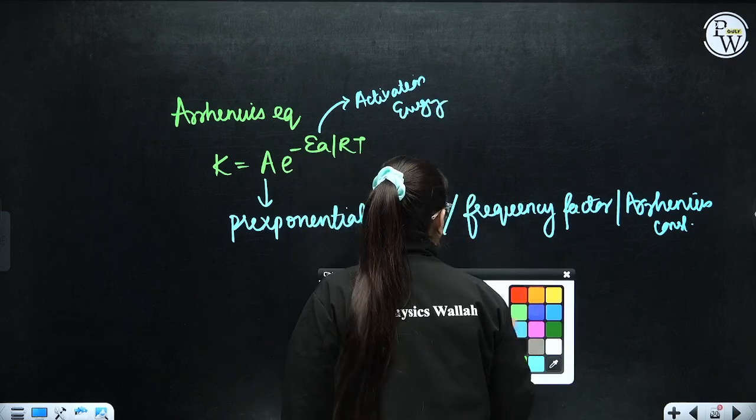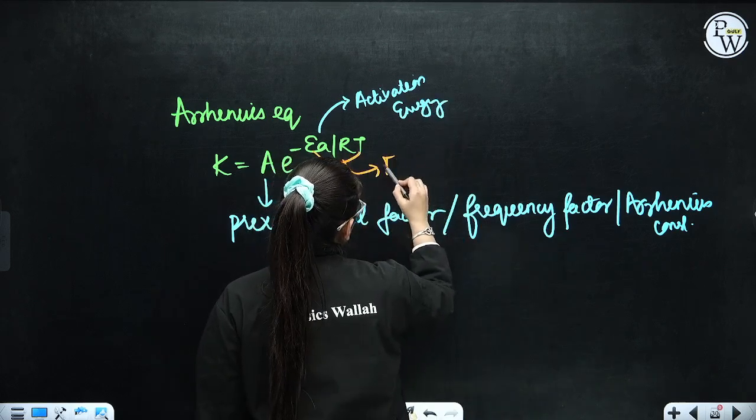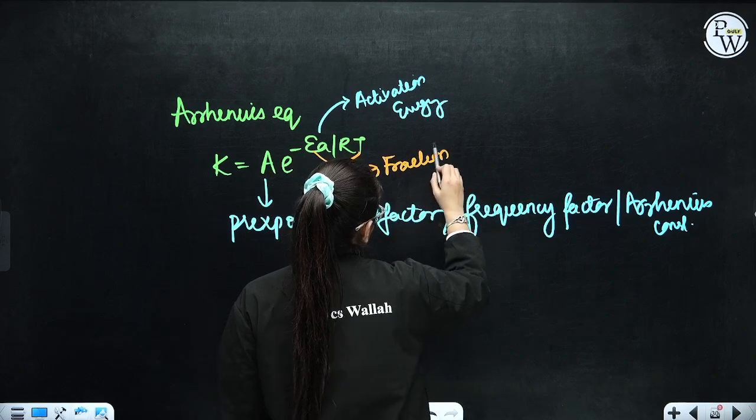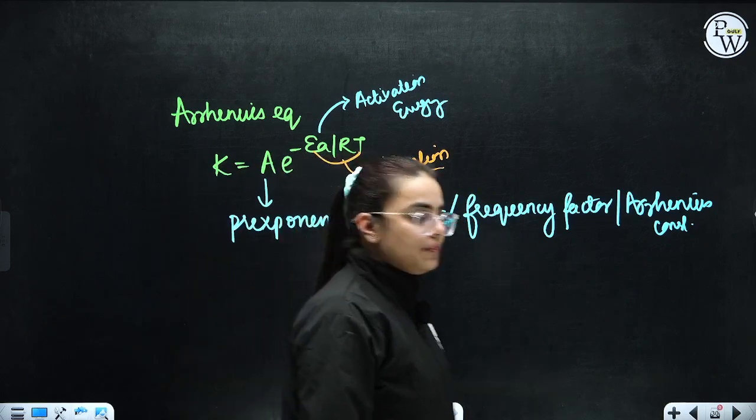And this complete term beta stands for the fraction of molecules that is participating in a reaction. Okay, now let's talk about the graph of this.